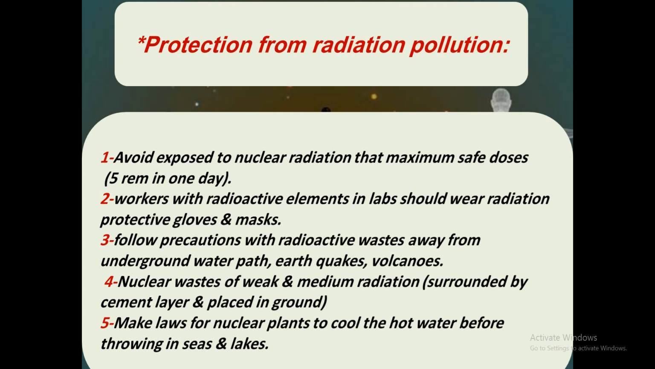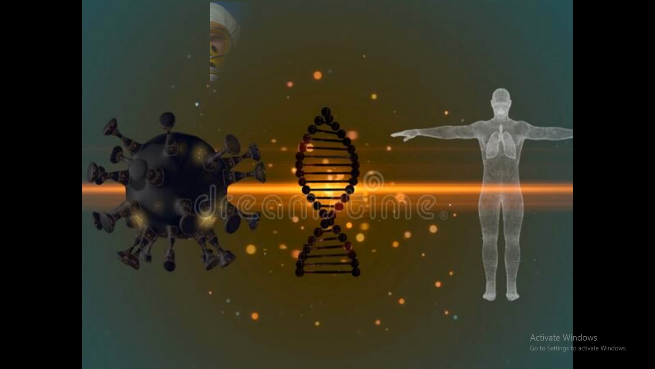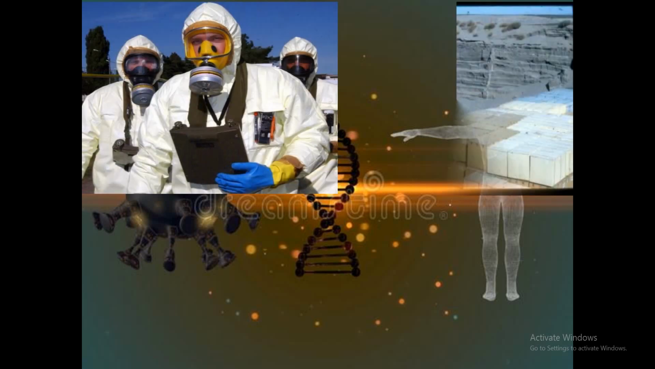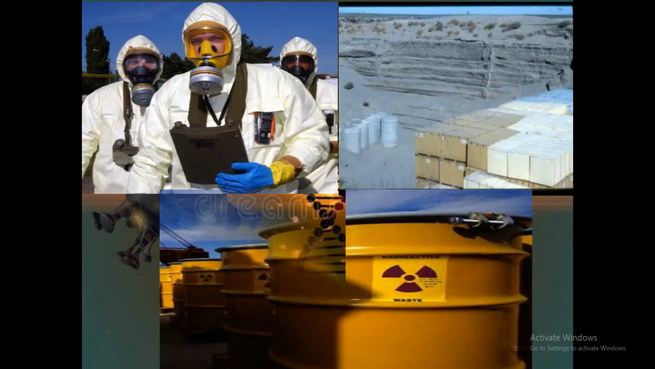Nuclear wastes of weak and medium radiation are surrounded by a cement layer and placed in the ground. Make sure that nuclear plants cool the hot water before throwing it in seas and lakes. These are some ways to protect ourselves from radiation.